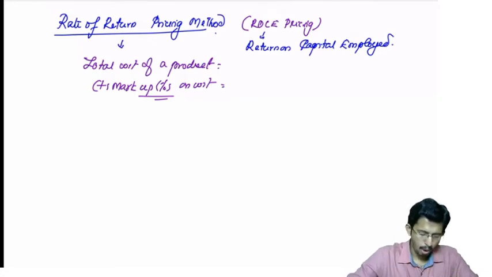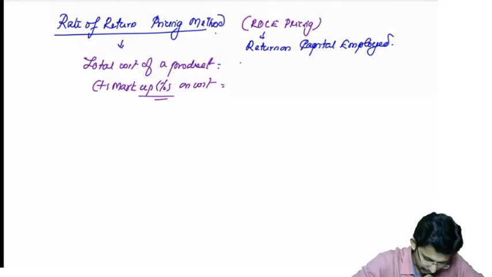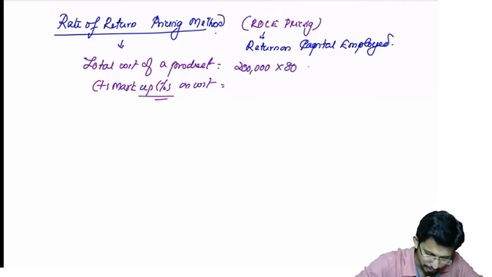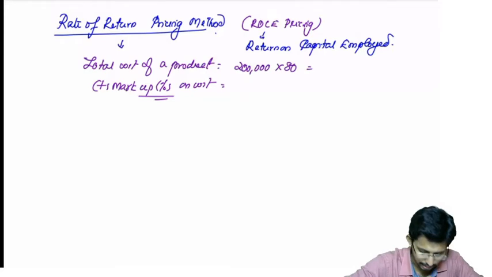Suppose the total cost of the products you are manufacturing in one particular year, let us say 2 lakh units you are manufacturing, and the cost will come to, let us say, 80 per unit. So 2 lakh into 80 will be 1 crore 60 lakhs. Am I right?